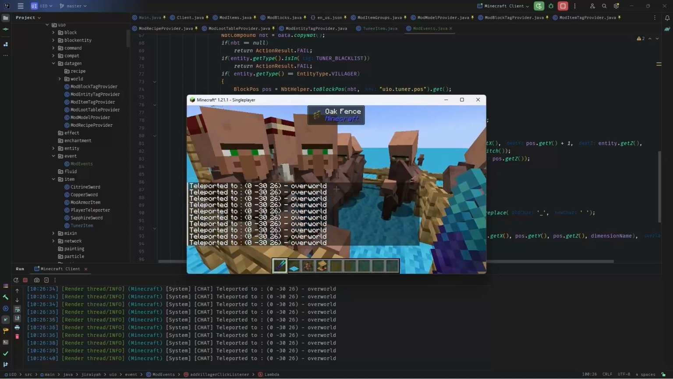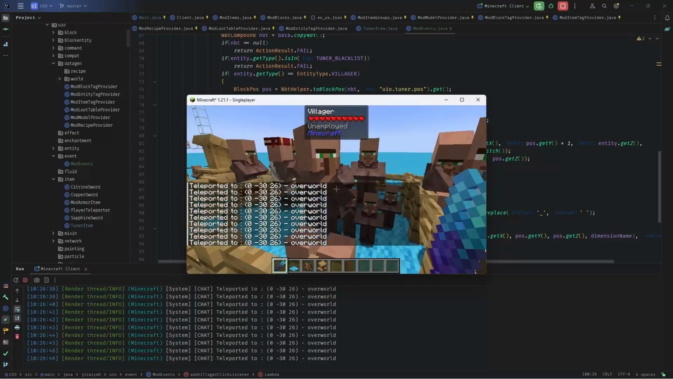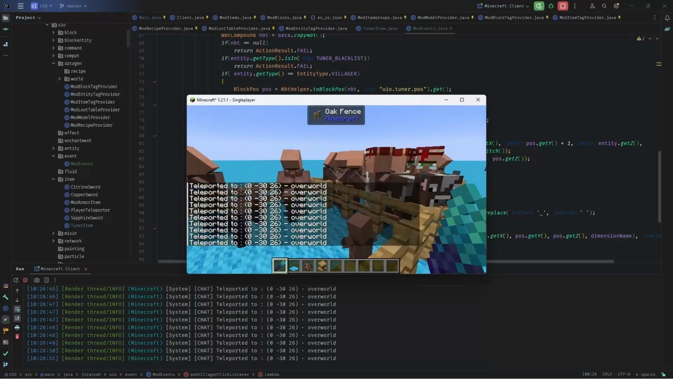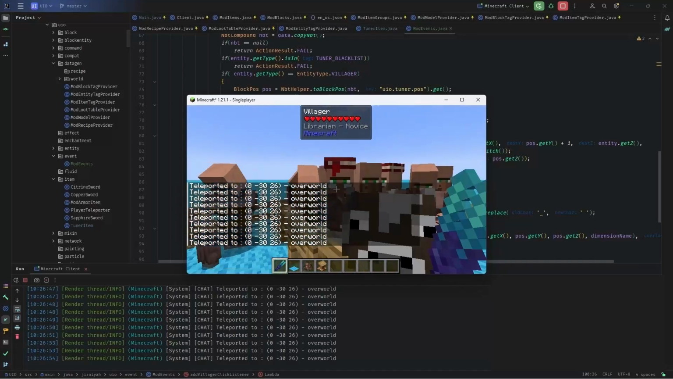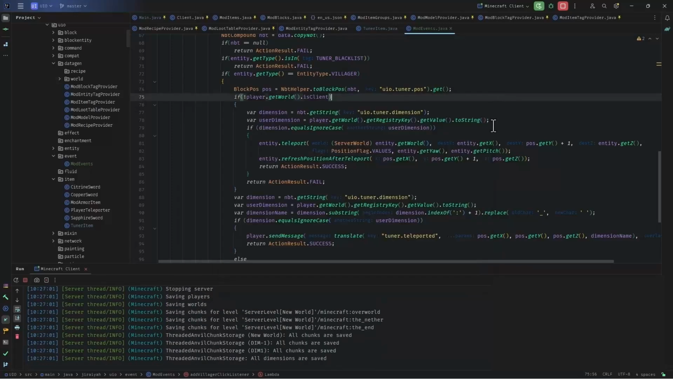You teleport, teleport, teleport. And as you see, no matter how many times I teleport those occupied villagers, I don't get any more panel opened. So that's what I'm doing here when I'm returning success.